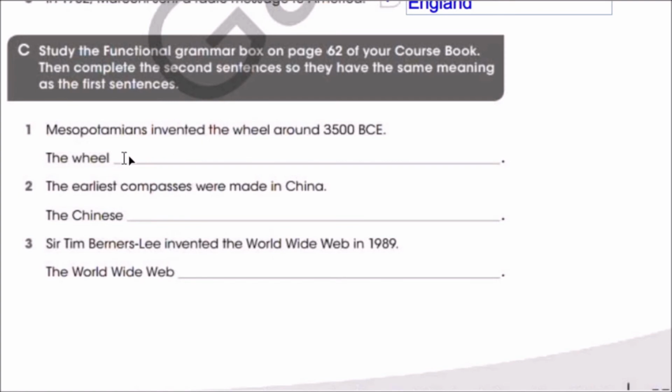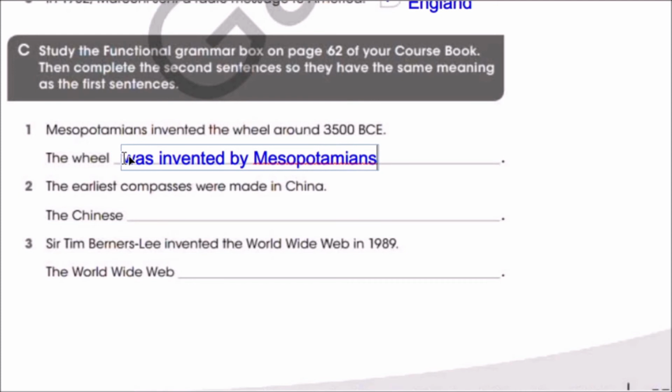So we say the wheel was invented by Mesopotamians around 3500 BCE.